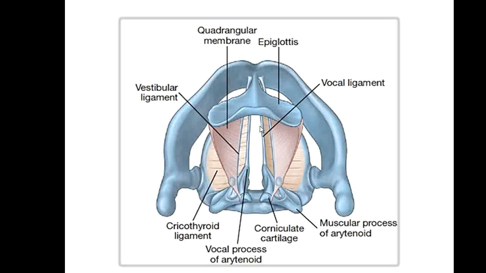This is the first membrane, which has some role in the production of sound, but it is not actually responsible for the production of sound, because this is not a true vocal fold. This is actually a false vocal fold, which comes below the glottis, and is connected on one side with the cricoid cartilage, and on the other side with this cartilage.